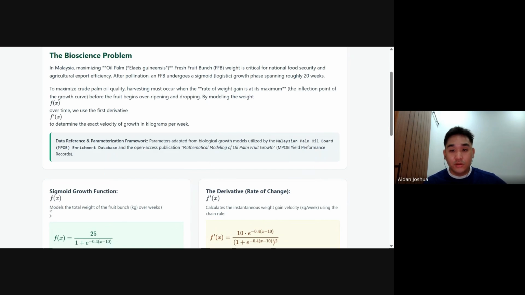The problem is figuring out the exact biological peak before the fruit overripens and drops, which compromises crude palm oil quality. To solve this, I developed this app which uses calculus. It models the fruit's total weight over time and uses its first derivative to pinpoint the exact week where growth velocity is at its maximum.